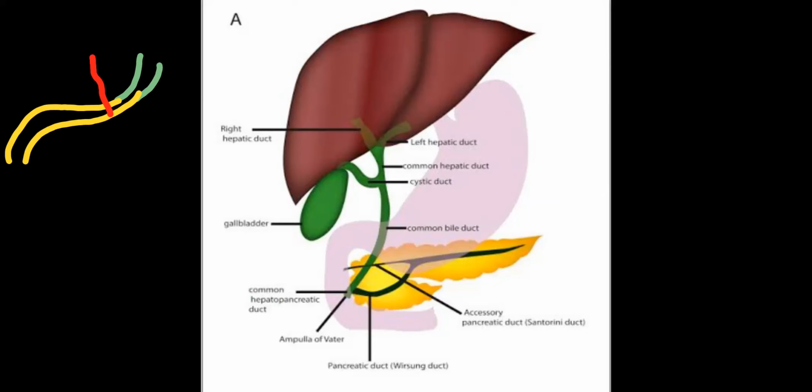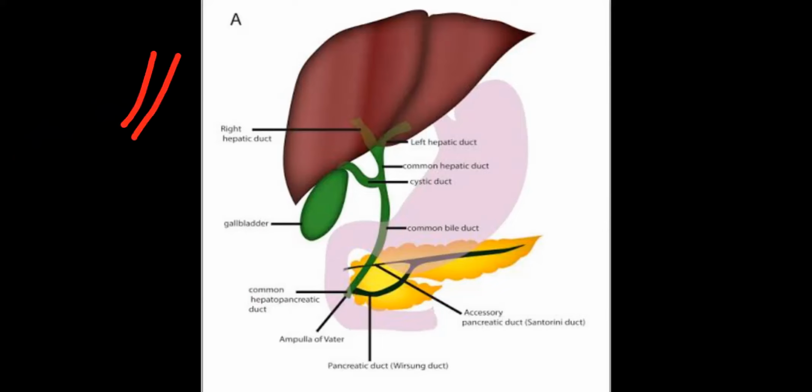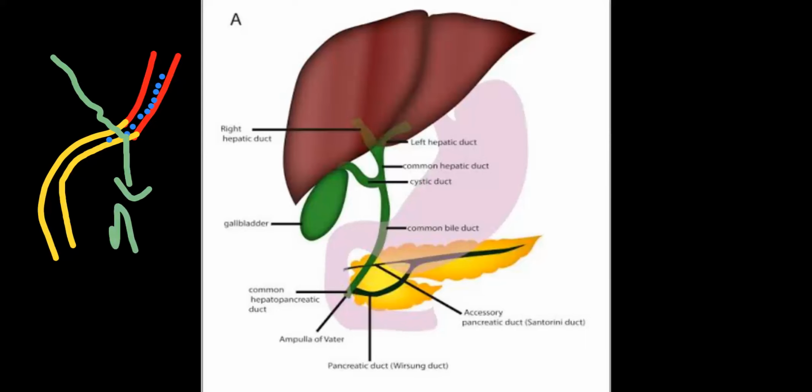So this hepatopancreatic duct opens over here in the duodenum part. Imagine this is the stomach, the pyloric part of the stomach, and the duodenum part is the intestine. From the stomach, partially digested acidic food comes, and exactly at this point the hepatopancreatic duct opens, in which bile juice is there. And what does this bile juice provide?